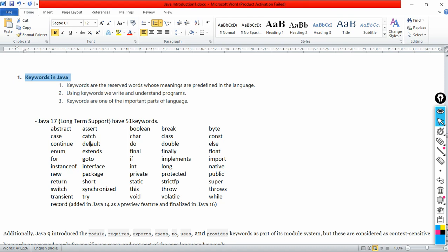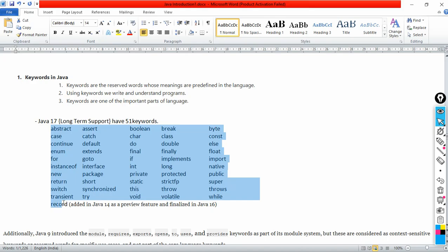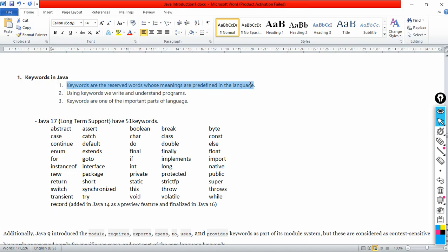How many keywords are present in the Java 17 version? There are 51 keywords present, like abstract, assert, boolean, break, byte. Each keyword has a predefined meaning, like abstract has a meaning, assert has a meaning, char has a meaning, for has a meaning, if has a meaning. Like this, predefined meanings are present in the language. That is what we say, keywords are the reserved words whose meanings are predefined in the language.